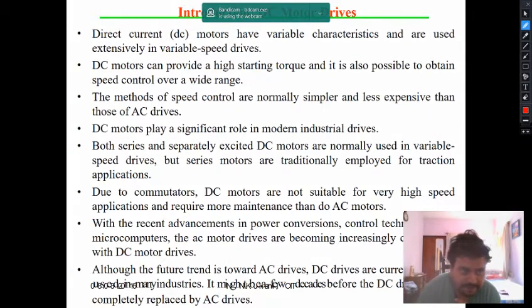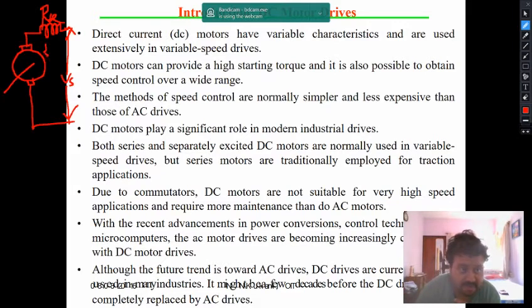Let's study it. Suppose we draw a DC motor. It is a series motor, so you will have a series field winding. Here you will give the supply voltage, which is Vs. This is the series field resistance RAC.